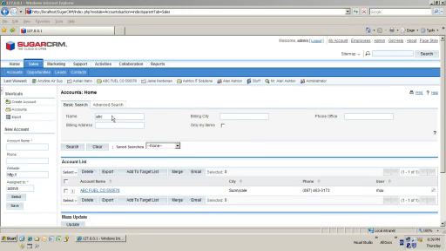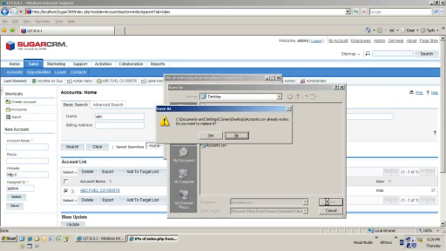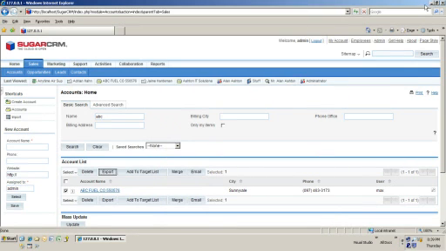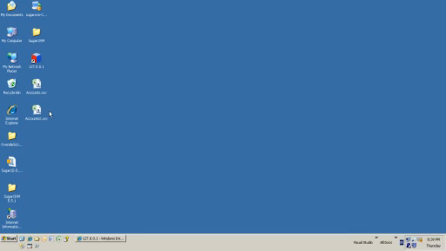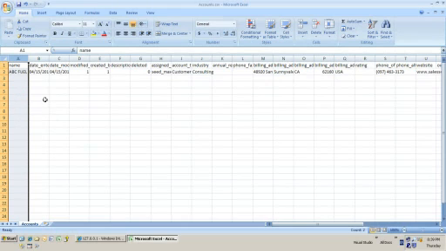Okay, so the first thing we've got here is we're already on the account screen and we already have a small list of accounts. Although we're going to be showing some data import techniques, I'm actually going to export this. I'm going to select it first, which helps. Now, reasons why I might be exporting before I import. What we'll see when we look at this file is that it's got column headers in it. So this will make it easy for you to put your own stuff in after.